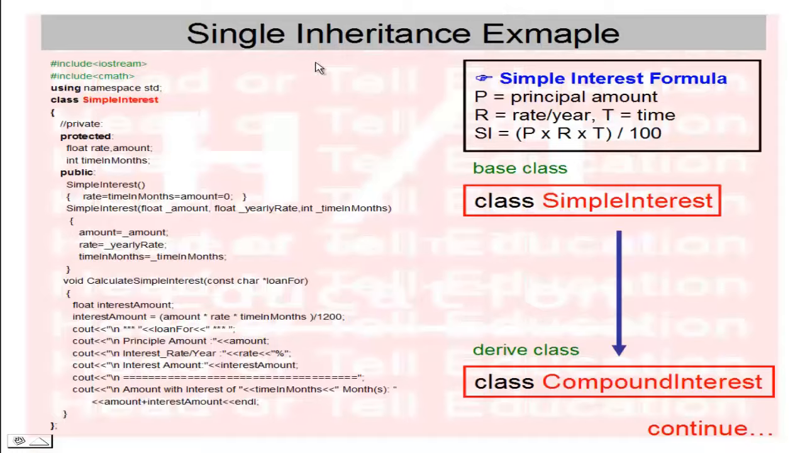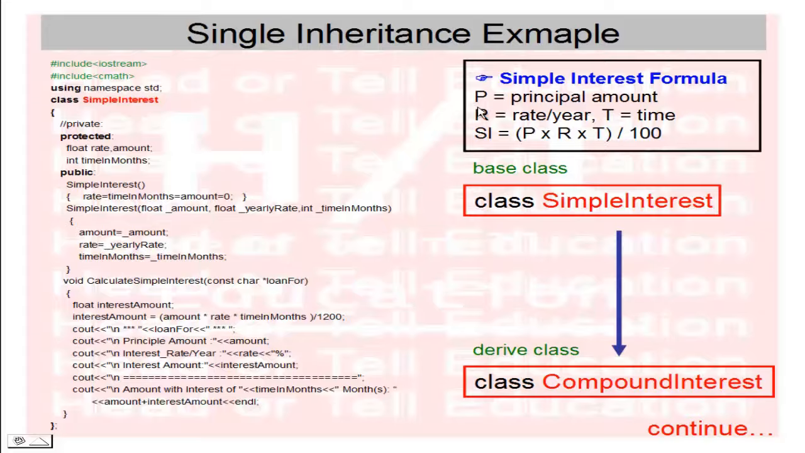Now we check a simple example of single inheritance, okay. This example is related to the simple interest formula. So we have the simple interest formula: P equals principal amount, R equals rate per year, T equals time, and SI, meaning simple interest, equals P into R into T divided by 100, okay.